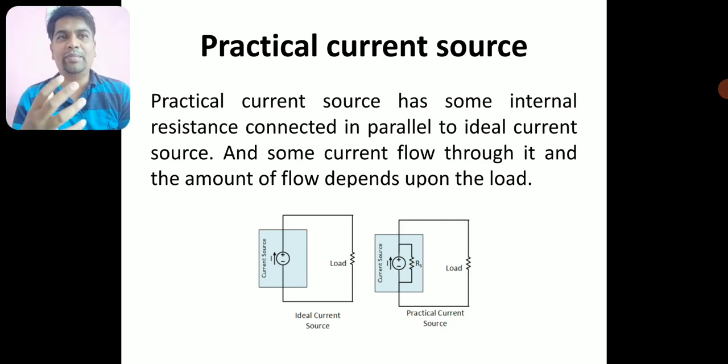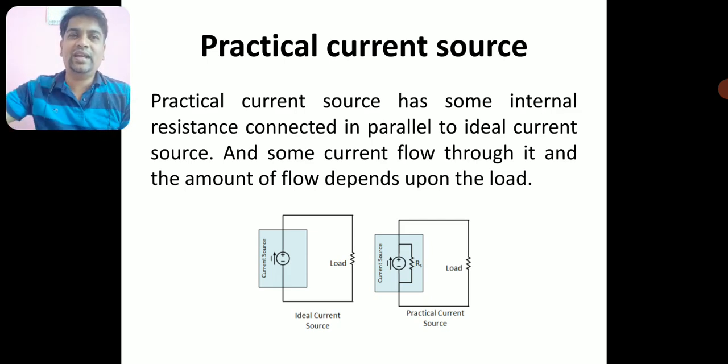We can only have a practical, real current source, which is available for us, which we use in our daily laboratories. This practical current source has some internal resistance connected in parallel to the ideal current source. Look at this case.